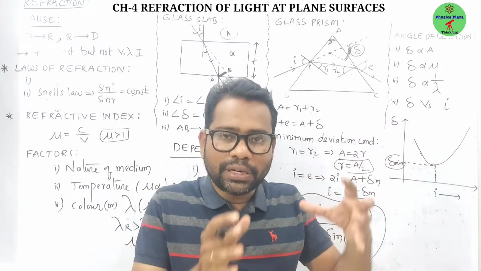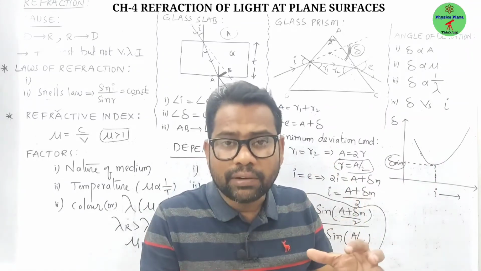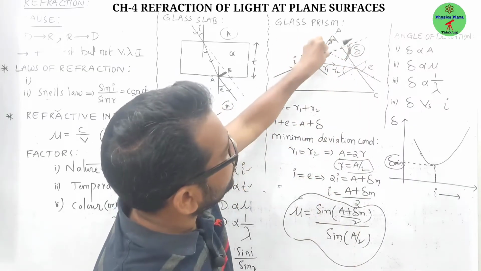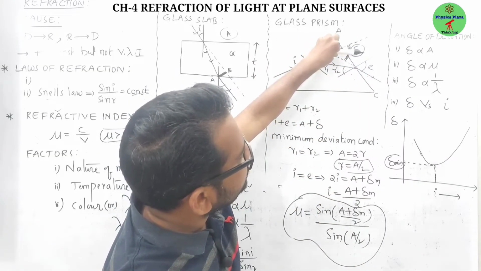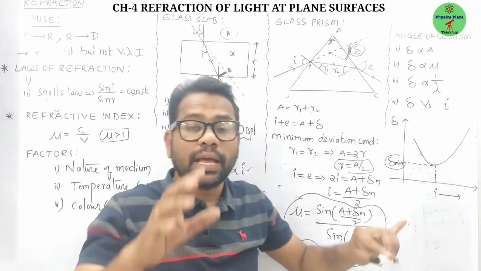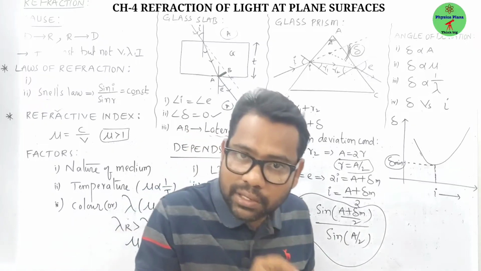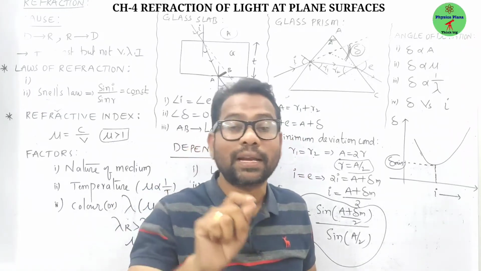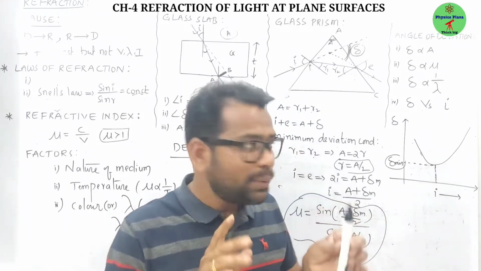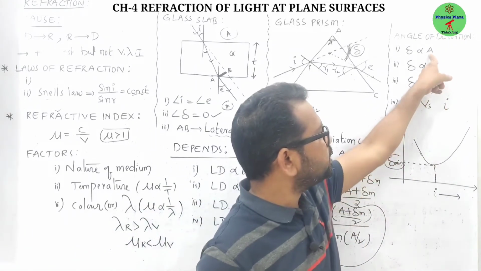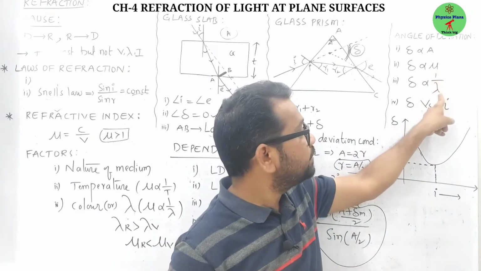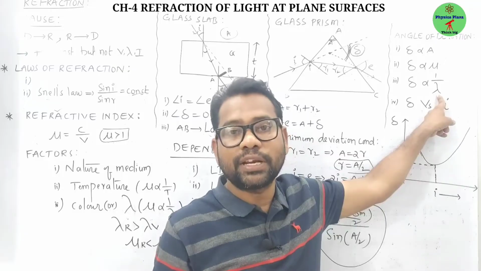Now come to the angle of deviation, children. So examination point of view, definitions are very important. What is angle of deviation? Actually if there was no prism, children, it had to go like this. But because of the prism it is going in this direction, means deviating with some angle. So the angle through which incident ray gets deviated from its original path is called angle of deviation. This angle of deviation depends on, children, angle of the prism, refractive index of the prism, that is the material of the prism, and is inversely proportional to the wavelength of the light used.